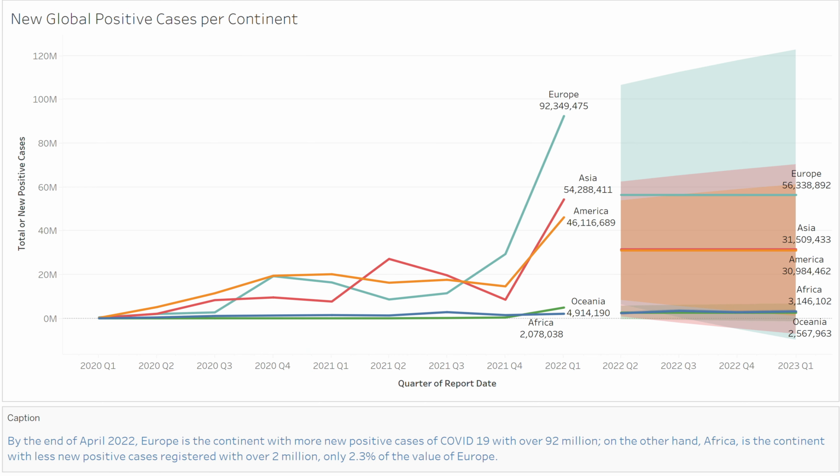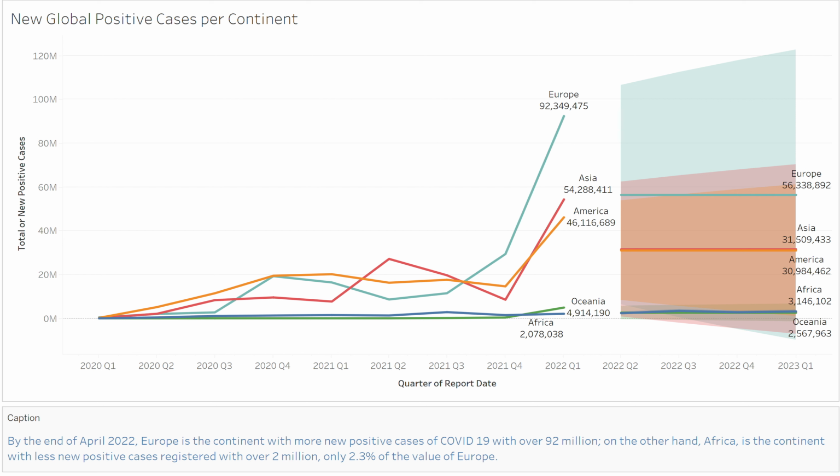In the second visualization, we can observe the new positive cases per continent by the end of April 2022. Europe is the continent with the most new positive cases. On the other hand, Africa is the continent with the fewest positive cases. In addition, we observe a forecast for the following 4 quarters, where I used a linear trend line.